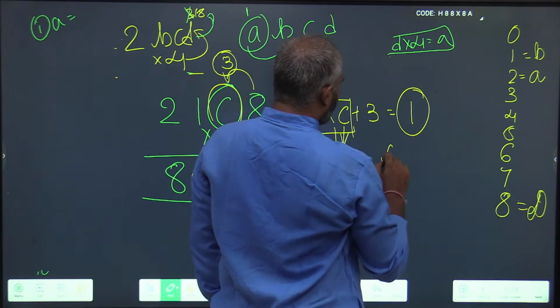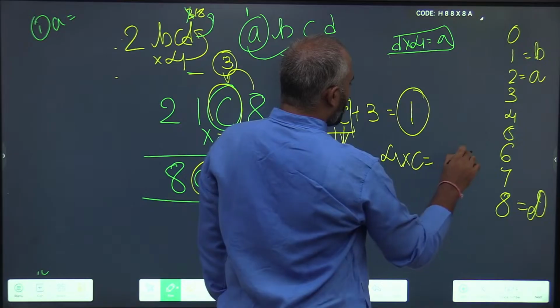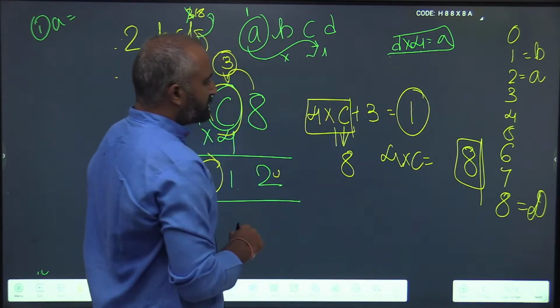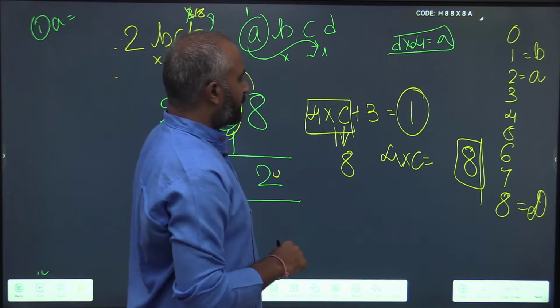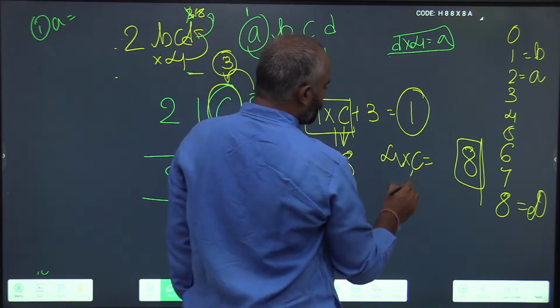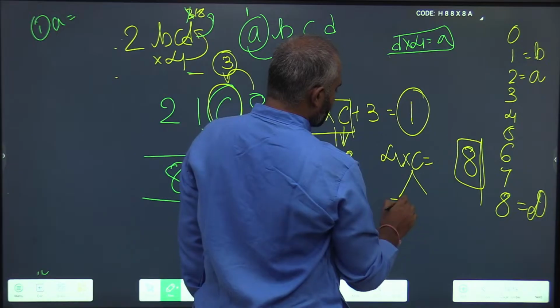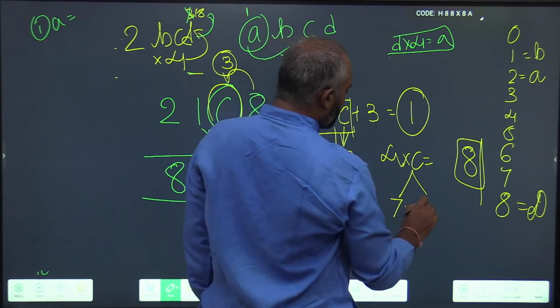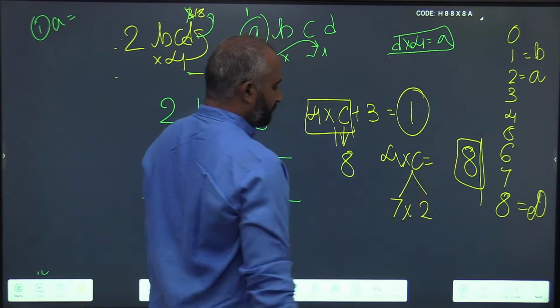So what are the possibilities? C could be 7, since 7 fours are 28, or 2, since 4 twos are 8.